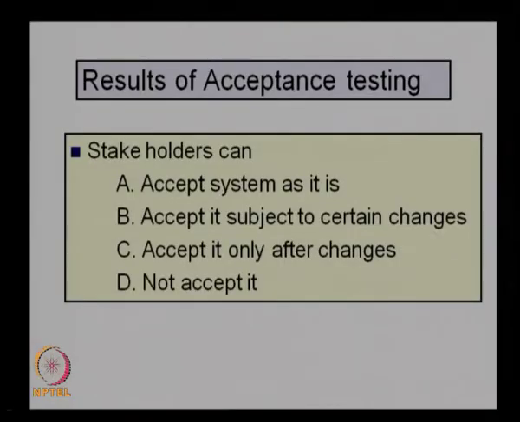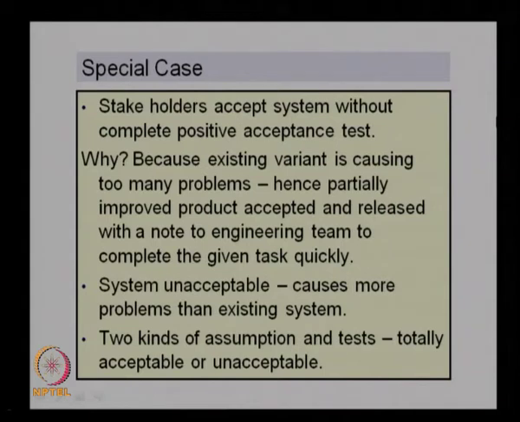But there are a few exceptions where the system will be accepted even if there are some problems with it. These are special cases where the stakeholders accept the system without a complete positive acceptance test. Even though the system is not completely satisfying the requirements, the stakeholders will accept it.